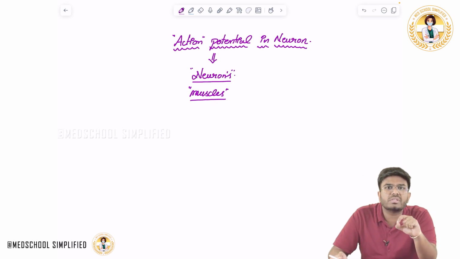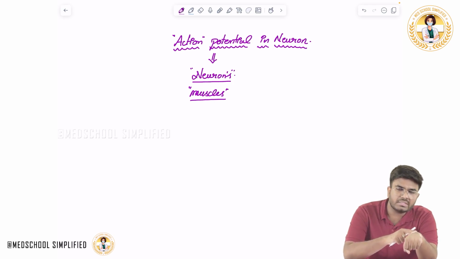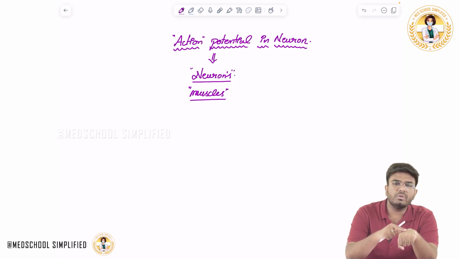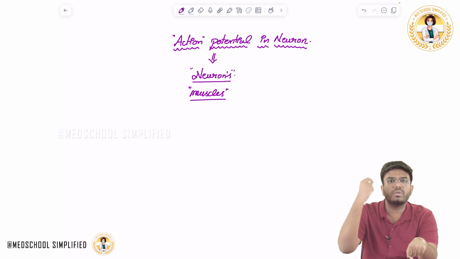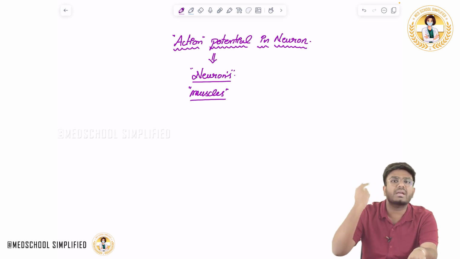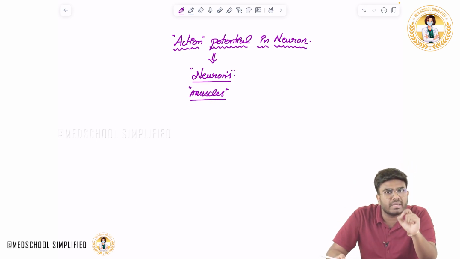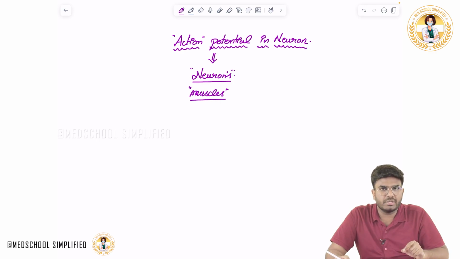So how is this information going? When someone touches here, this mechanical touch is converted into electrical impulses, or you can say action potentials. These action potentials travel in the neurons to the central nervous system, to the postcentral gyrus, the somatosensory cortex, and I am able to feel that touch in my cortex. So how is this information conducted and propagated in the neurons? That is what we are going to discuss in the action potential.